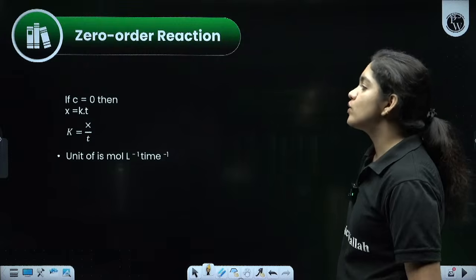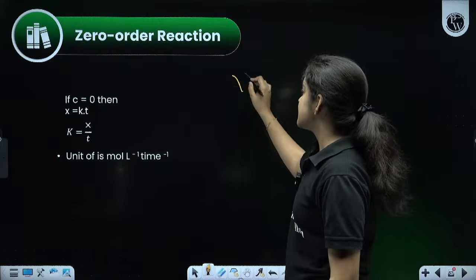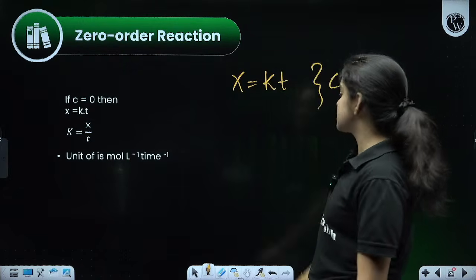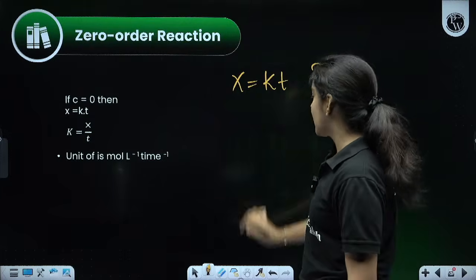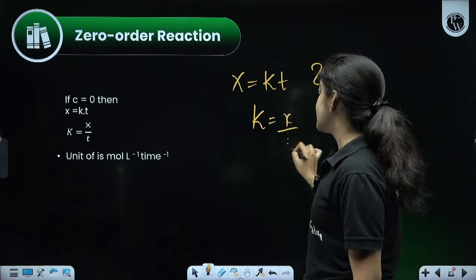Then when c is equal to 0, when the integrating constant is equal to 0, what will be the change in the equation? Then x is equal to k into t. When c equal to 0, we can write x equal to k into t. Therefore, we can find k, the value is x by t.